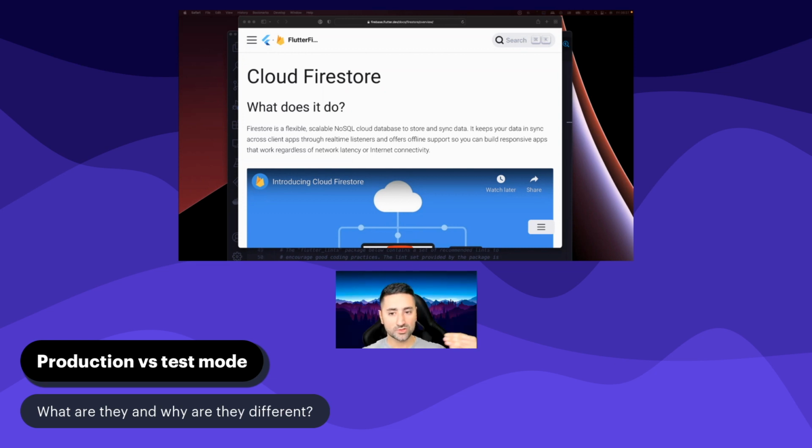Also, almost at the end of this course, we're going to add some more rules to our Firestore database so that we make it even more explicit who has access to what. Just know that there is a test mode and a production mode. Test mode is a bit looser in terms of security, but production mode is a little bit tighter, in that it just tries to make sure that unauthenticated access to, for instance, the documents that a user doesn't have access to is going to be rejected.